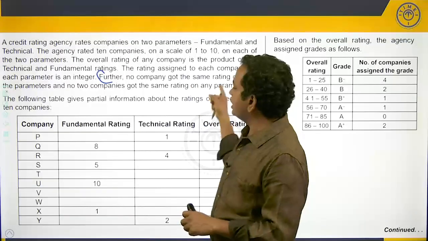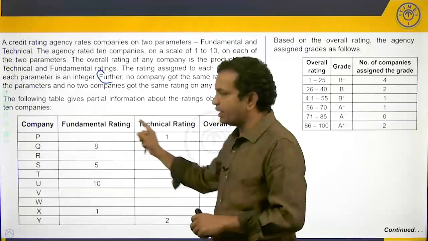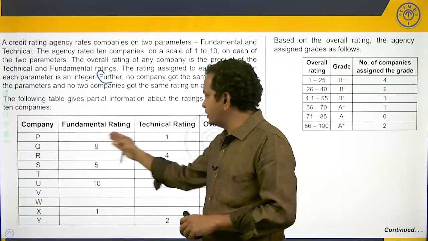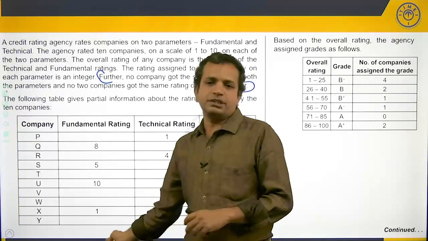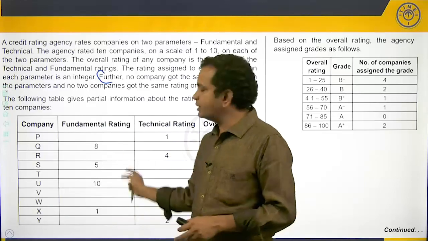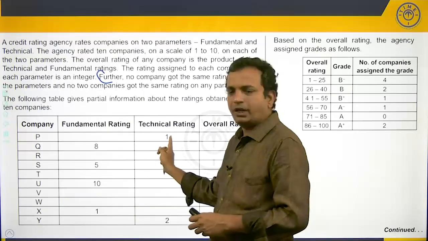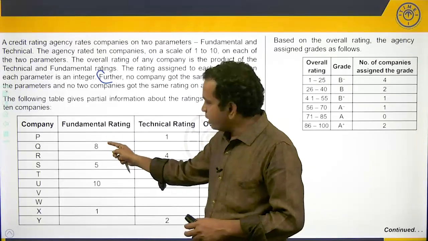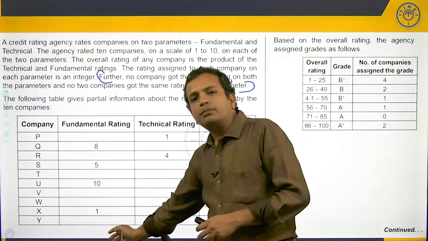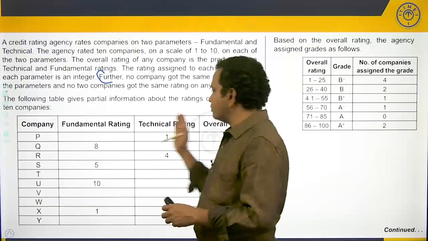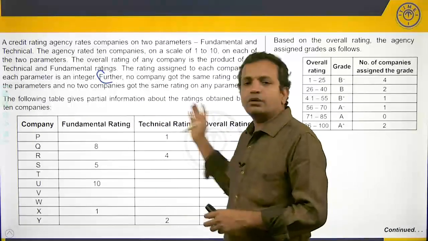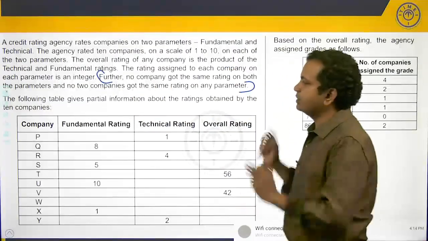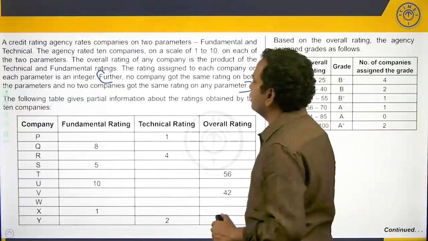No company got the same rating on both the parameters. Repetition of the same value for a company across the ratings is also not possible. So, this repetition is not allowed. This repetition is also not allowed. When I say repetition, it is the same number coming in. So, 1 and 1 not possible. 8 and 8 not possible. So, 1 and 1 here or 8 and 8 here is also not possible. That is what repetition across columns and across rows would mean, which is the interpretation of the statement here in brackets. So, that is the key point that one needs to keep in mind for this question.